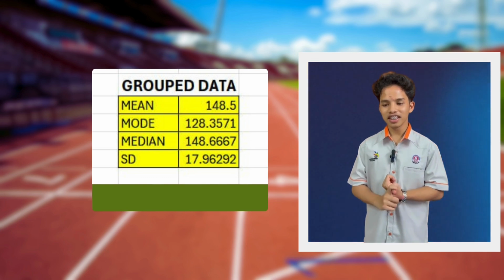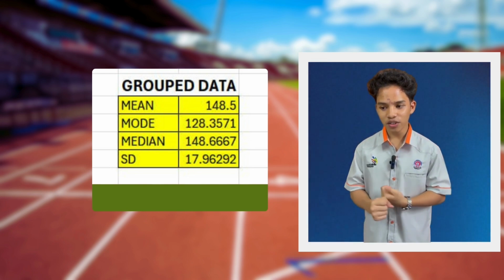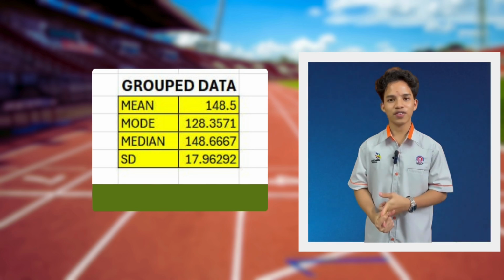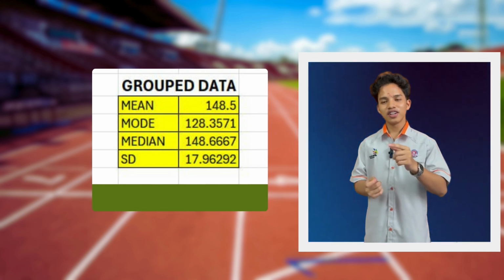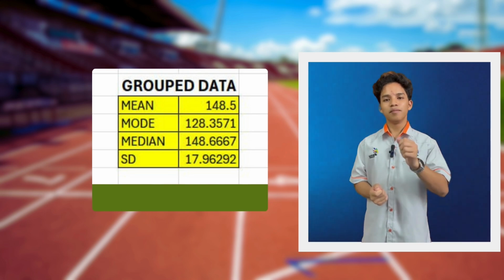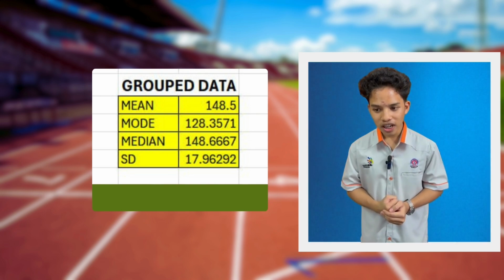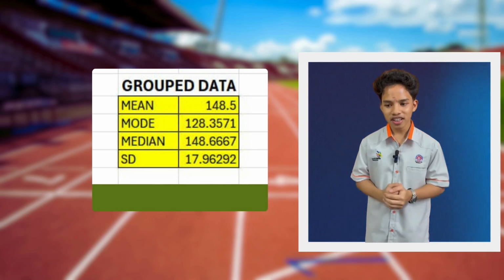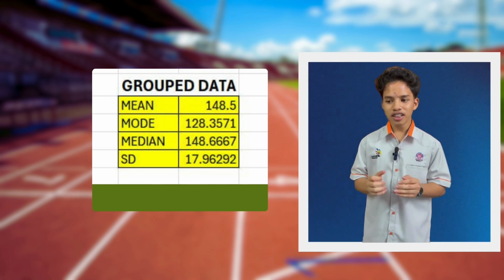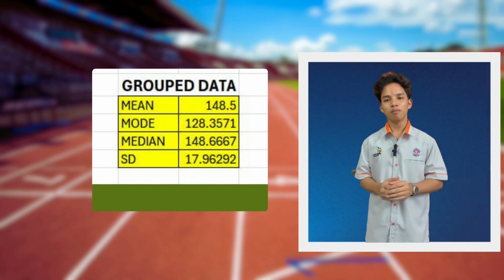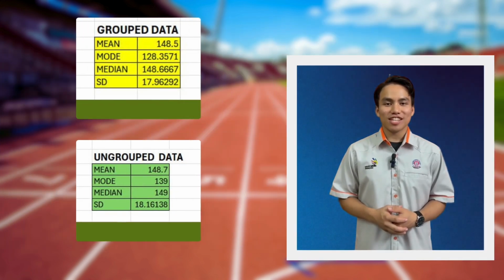We get the mean is 148.5. Then the median is 148.7. After that, the mode is 128.30. Now we will move on to the standard deviation.